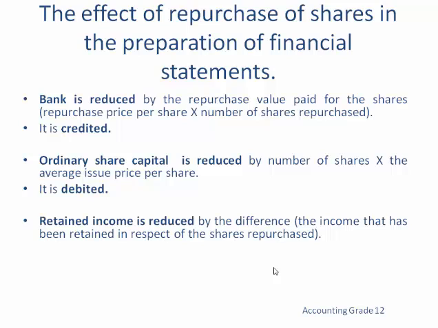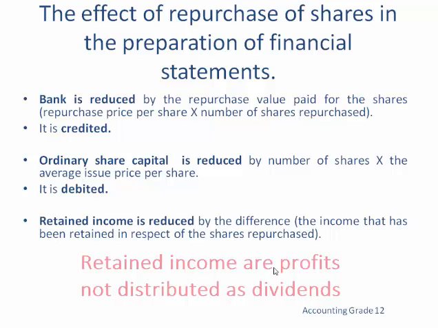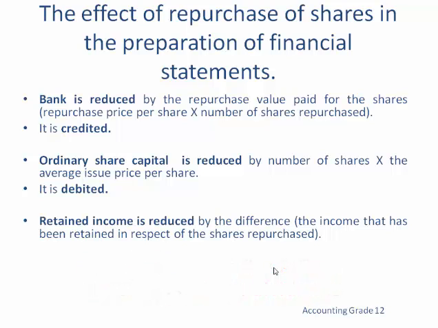In case some are wondering, what is retained income? I don't understand retained income. Remember, retained income is profits that are not distributed to shareholders as dividends. These are just kept as a reserve in the company. But in actual fact, they belong to the shareholders, even if they have not been distributed as dividends. Why do they belong to the shareholders? Because the shareholders are the owners of the company, right?